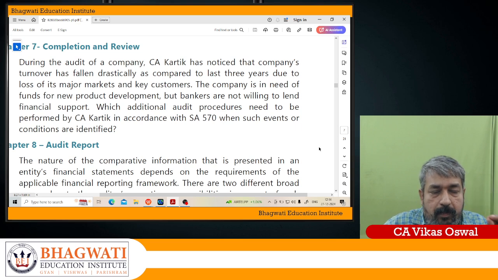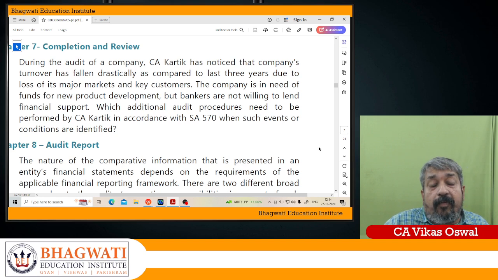The auditor also has to obtain sufficient and appropriate audit evidence as to the material uncertainty on events and conditions that cause significant doubt on the entity's ability to continue as a going concern.